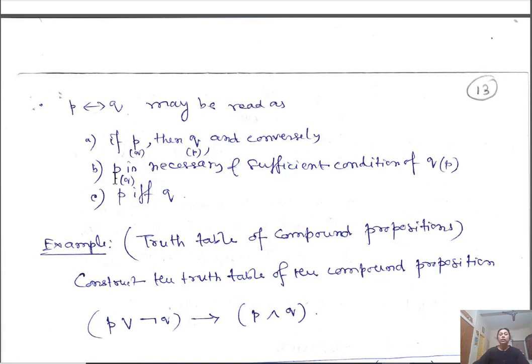Or you can say P is necessary and sufficient for Q, or Q is necessary and sufficient for P, or P if and only if Q. Okay, all these are equivalent. So P is necessary as well as sufficient for Q, or Q is necessary as well as sufficient for P. P if and only if Q.